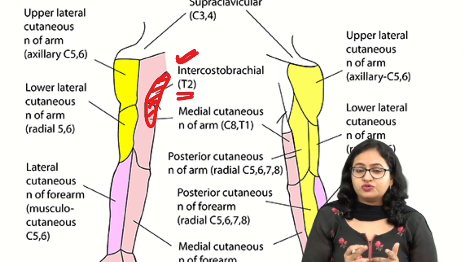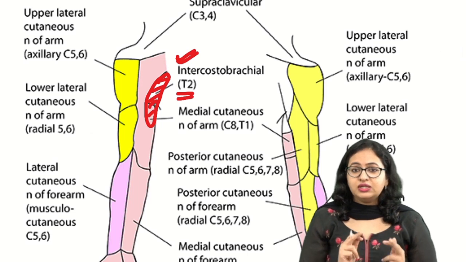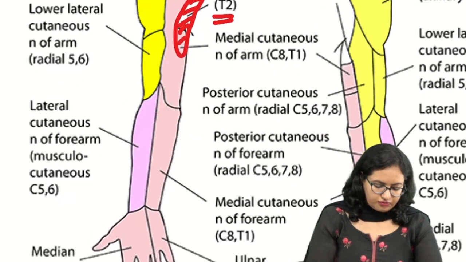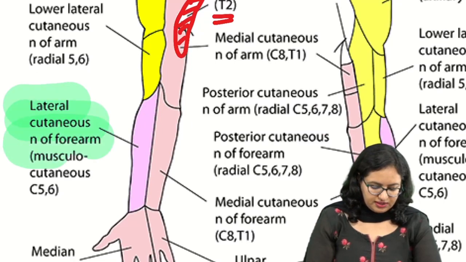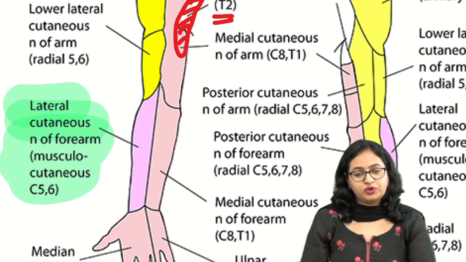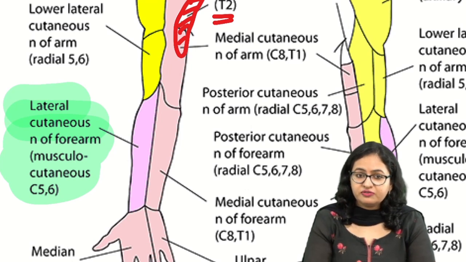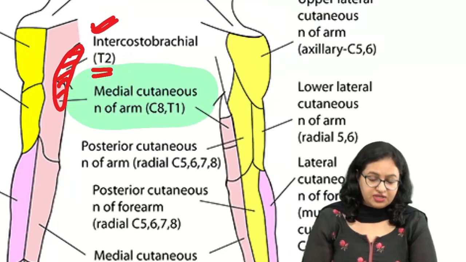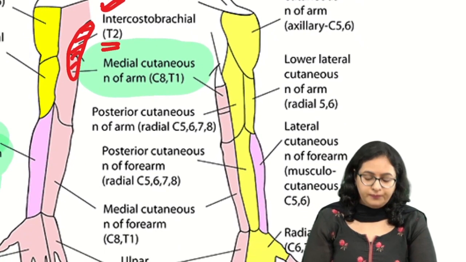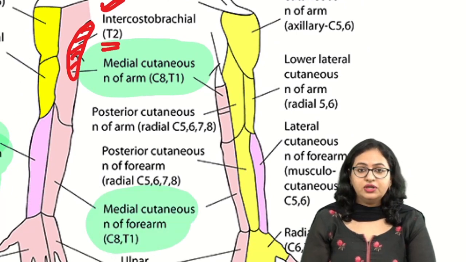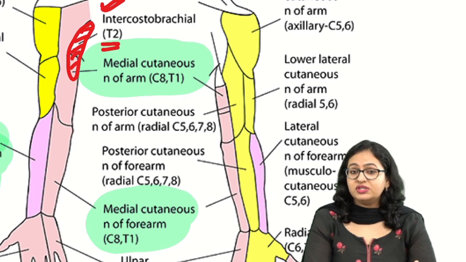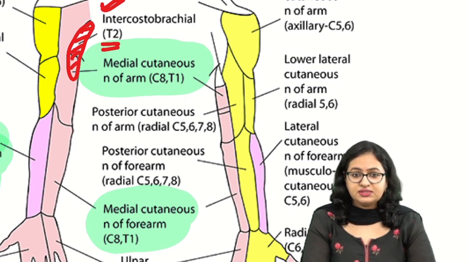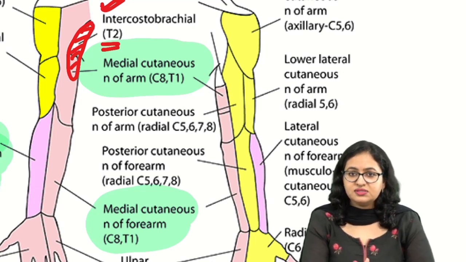Now, if I talk about the other options like musculocutaneous nerve and other cutaneous nerves, the musculocutaneous nerve actually gives off a cutaneous branch which is supplying the lateral cutaneous region of the forearm. That is the lateral cutaneous nerve of forearm. So it is a totally different region, and it is C5 and C6, so totally different nerve roots. Then we have the medial cutaneous nerve of arm, and the medial cutaneous nerve of forearm. These also have a different distribution, and the nerve root responsible over here is C8 T1. So specifically we cannot say that completely these nerves are responsible for the pain in this area.